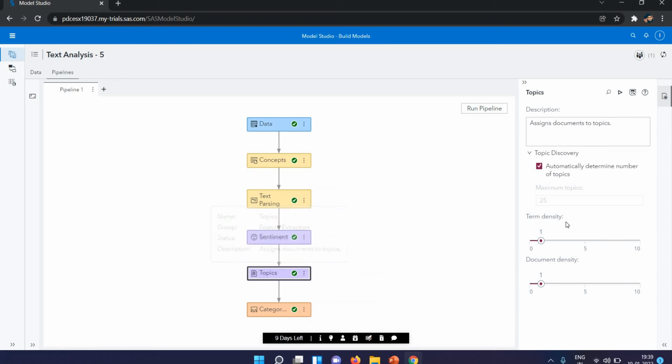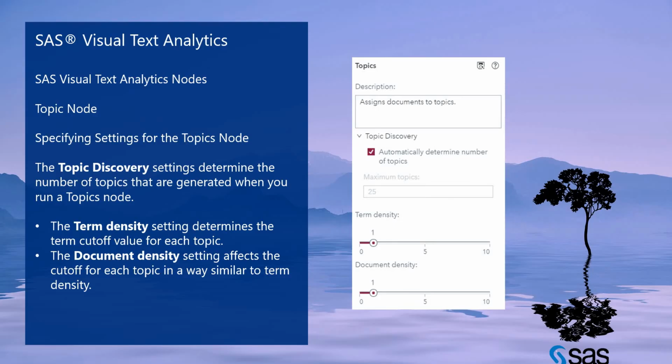Next is the topic node. Specifying the settings of the topic node: the topic node discovery settings determine the number of topics that are generated when you run a topic node. This kind of window appears whenever you select the topic node.